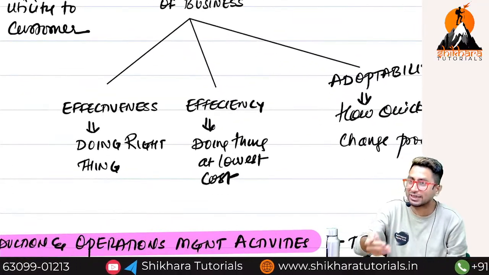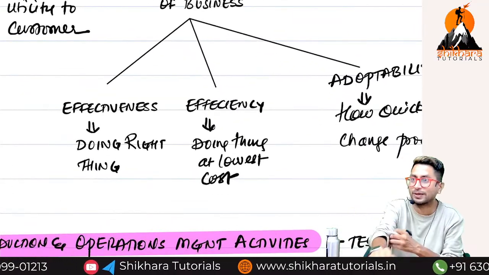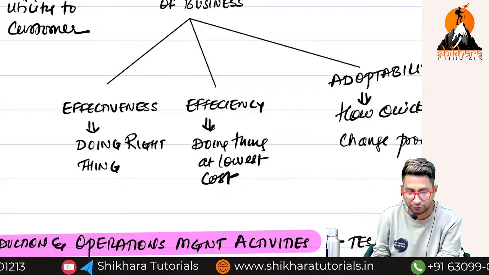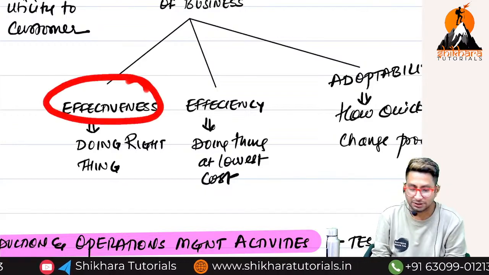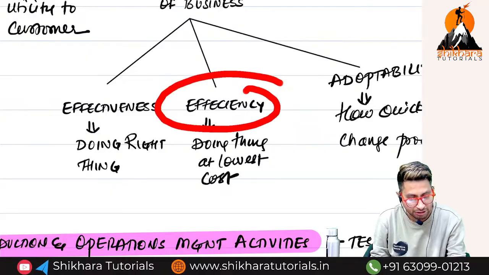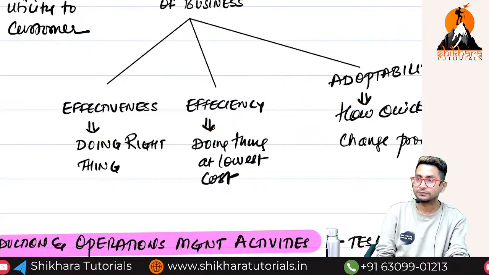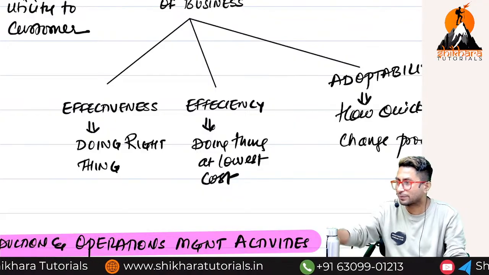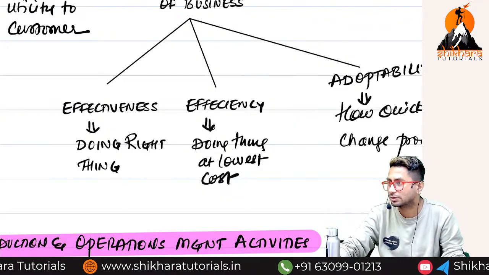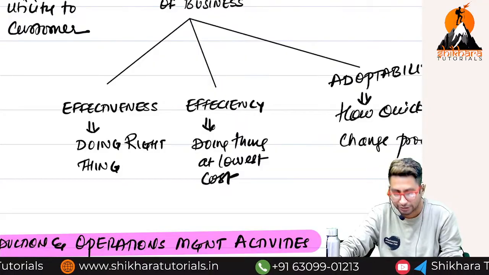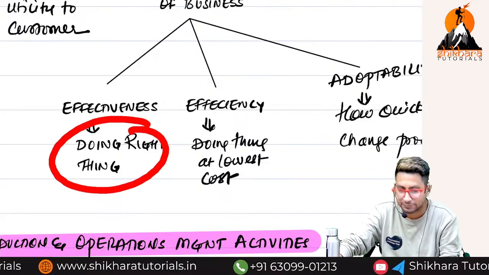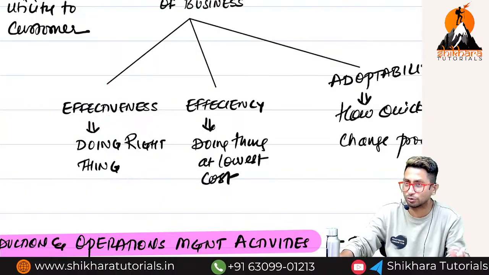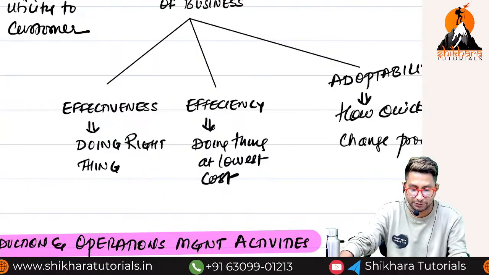Plus, in addition to satisfying the customer, there are 3 things my business should consider. What is the first one? Effectiveness. Second one, efficiency. Third one, which subject is going on right now? Madam, which material are you keeping there on the top? OM only, right? Is she doing the right thing? That is called what? Effectiveness. You should do the right thing.